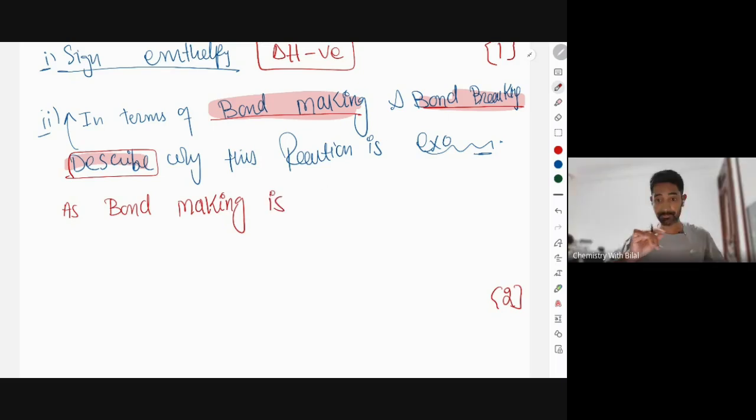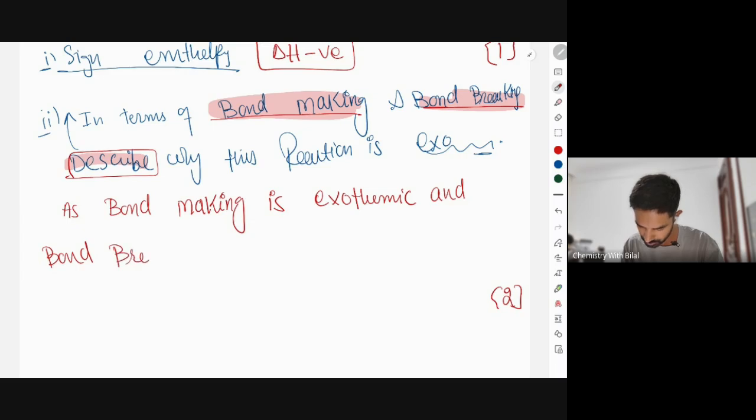So you would say in the first sentence, you would tell the examiner that bond making is exothermic and bond breaking is endothermic.